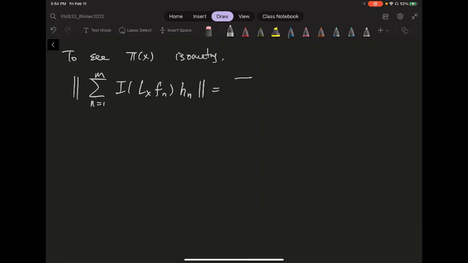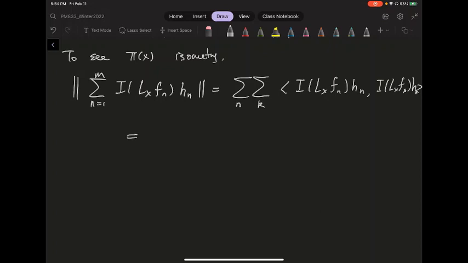So this is really just the double summation, let's change it to n and k, where I have the I function of the left translation by x, the same x, of Fn evaluate on Hn, and then the left translation by x of the Fk evaluate on Hk, and then you do the inner product.